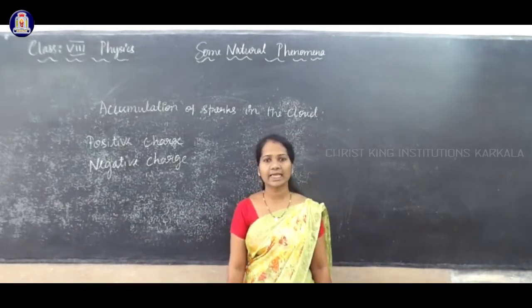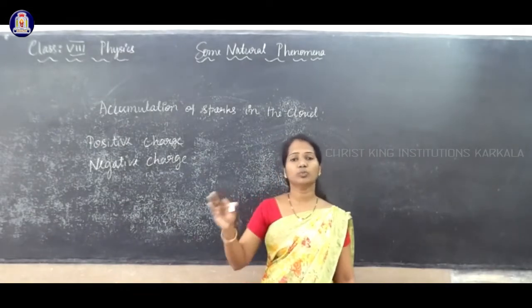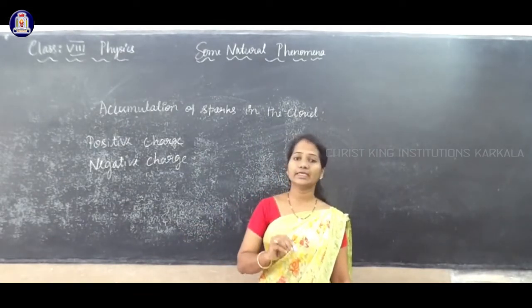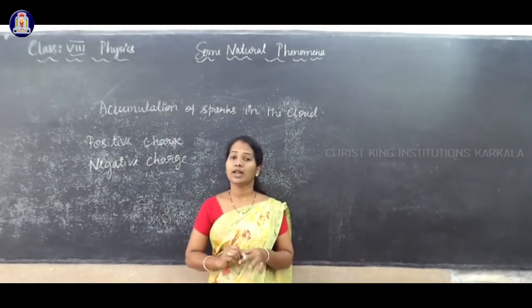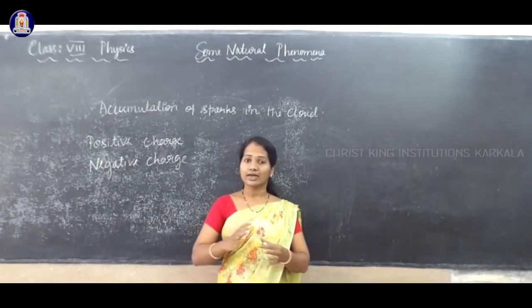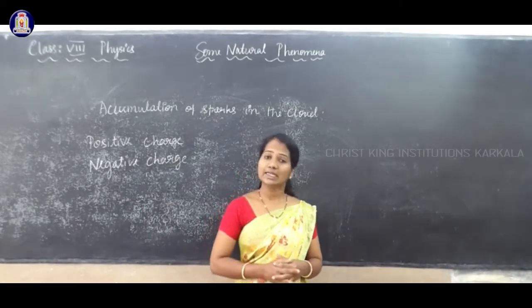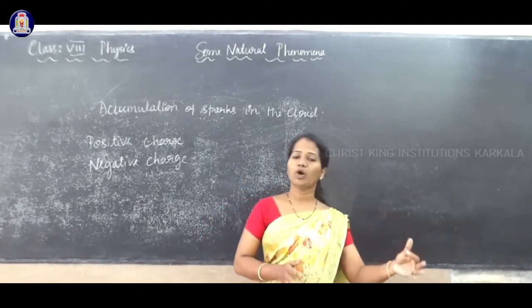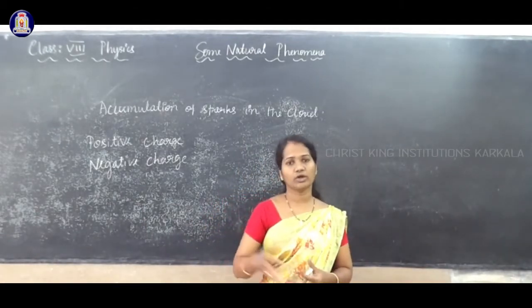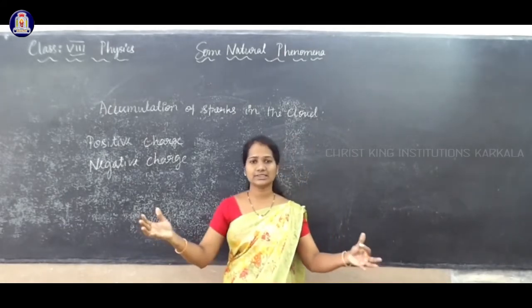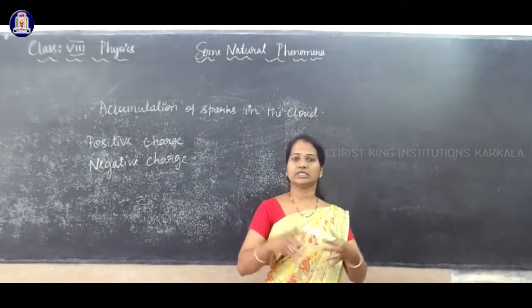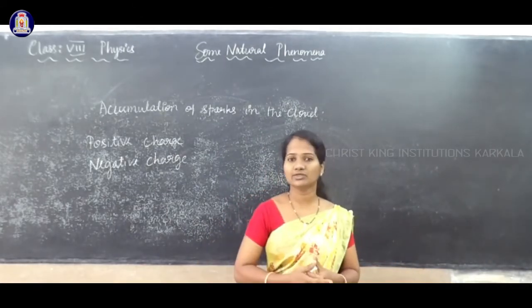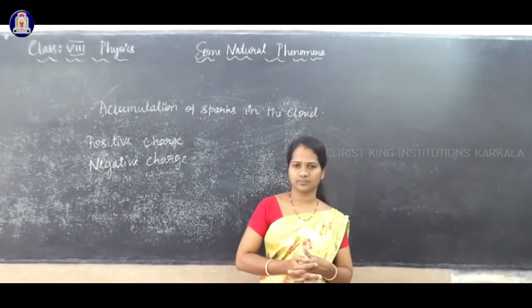Which are the like charges? Positive charges or negative charges, they are the like charges, and they repel each other. Unlike charges, in the sense positive and negative charges, attract each other. Usually, like charges repel each other and unlike charges attract each other.